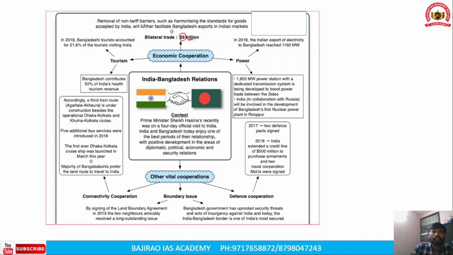Okay, so they include a removal of non-tariff barriers. Non-tariff barriers are like sanitary measures and phytosanitary measures, which act like barriers to trade between two different countries. So removal of non-tariff barriers, such as harmonizing standards for goods accepted by India, will further facilitate Bangladeshi exports into the Indian markets. And this is a bilateral trade, and bilateral trade is around $9 billion.